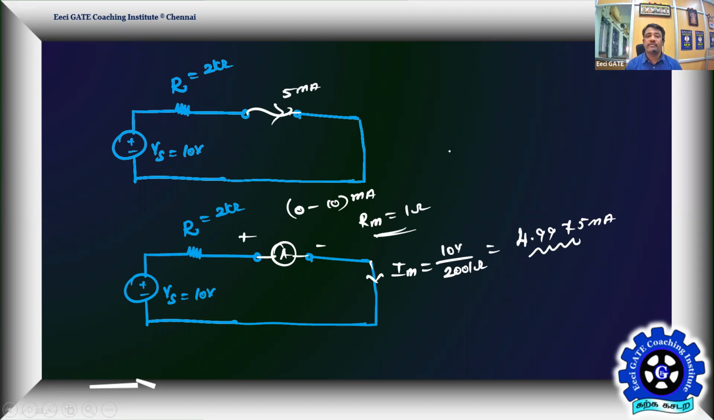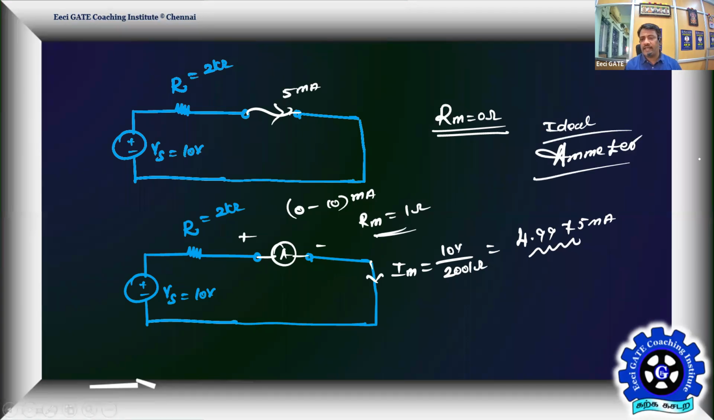Things will be even better if RM is exactly equal to 0 ohm. This is what we call an ideal ammeter. An ideal ammeter should not suffer due to loading and should not offer any loading in the circuit. So if RM equals 0, the loading effect is completely eliminated.